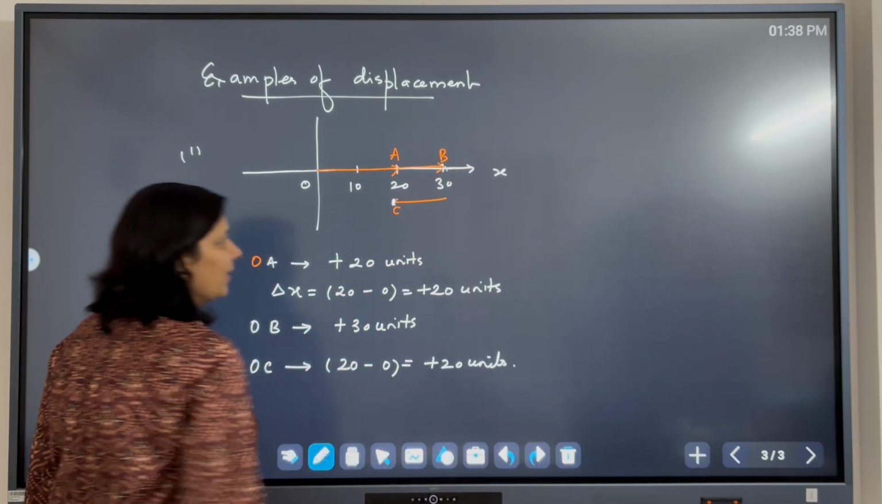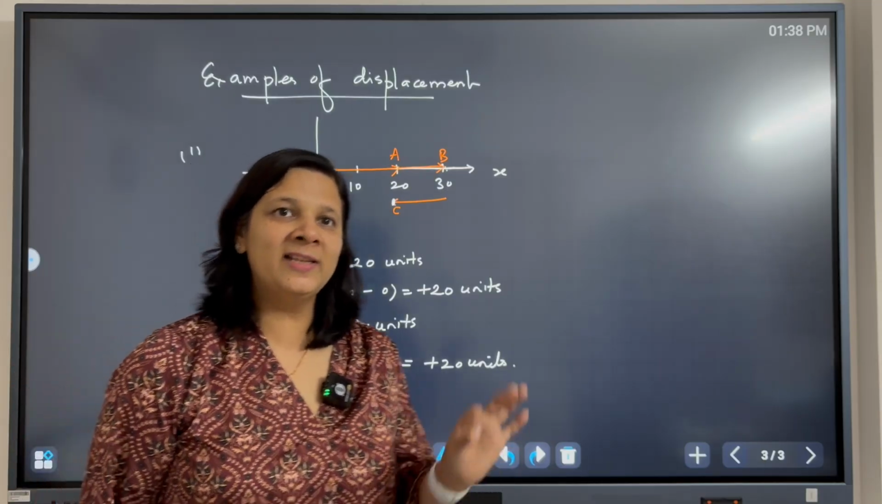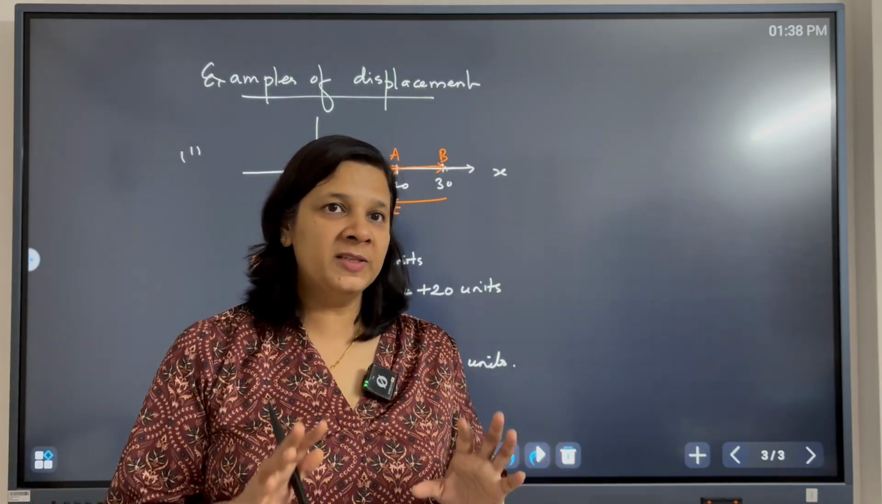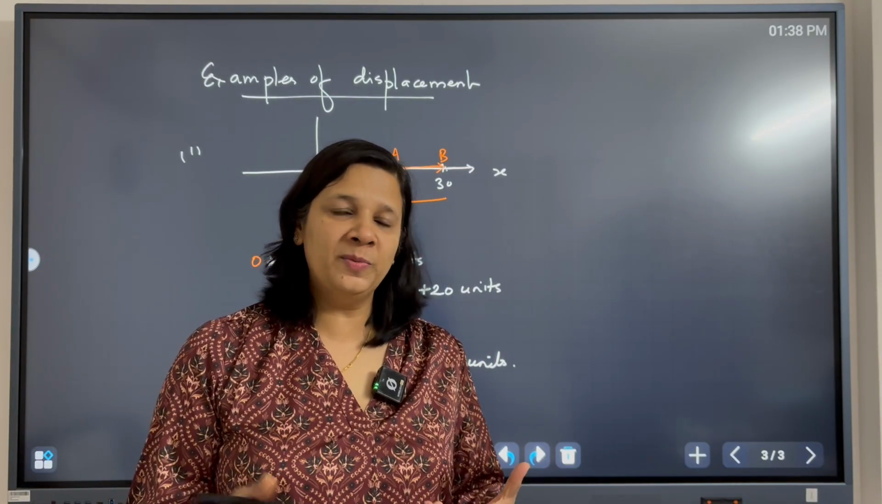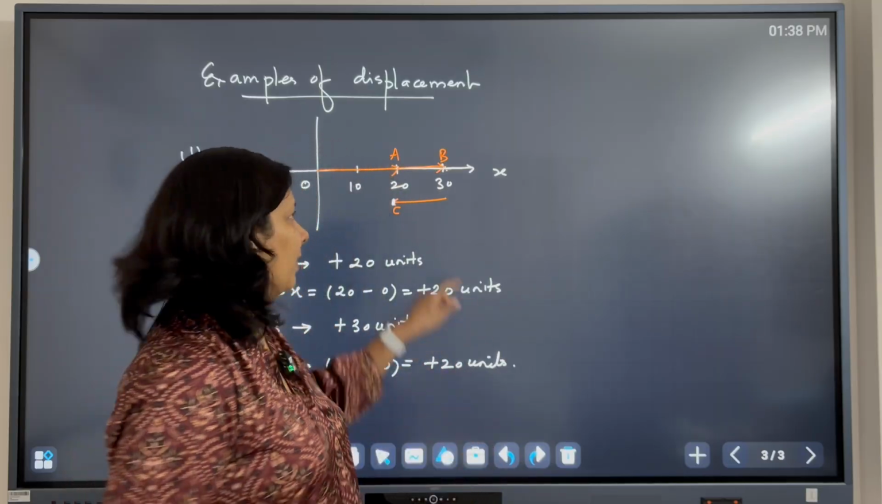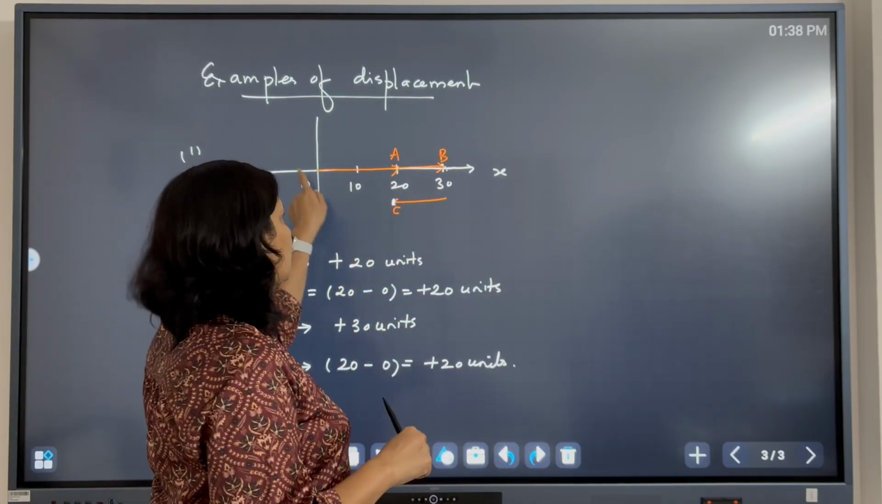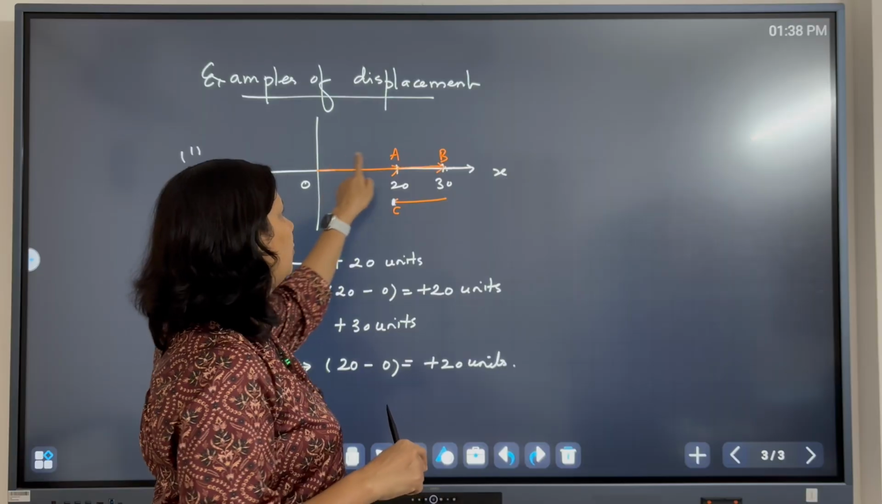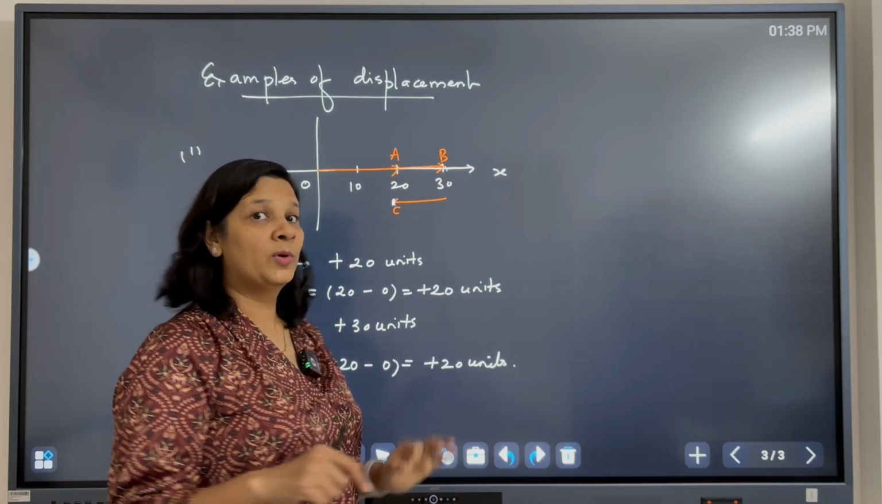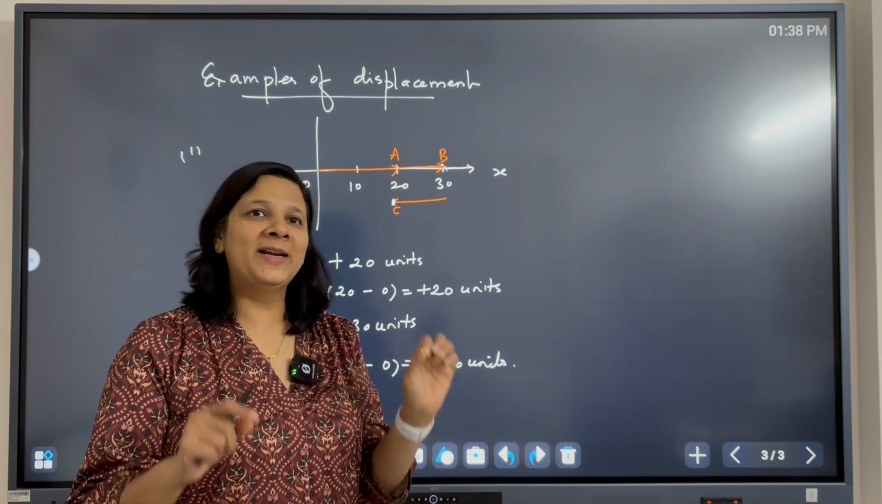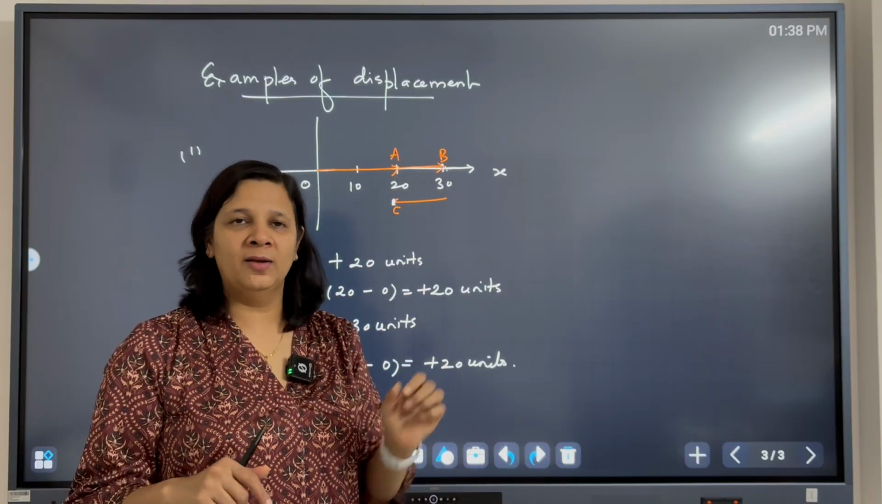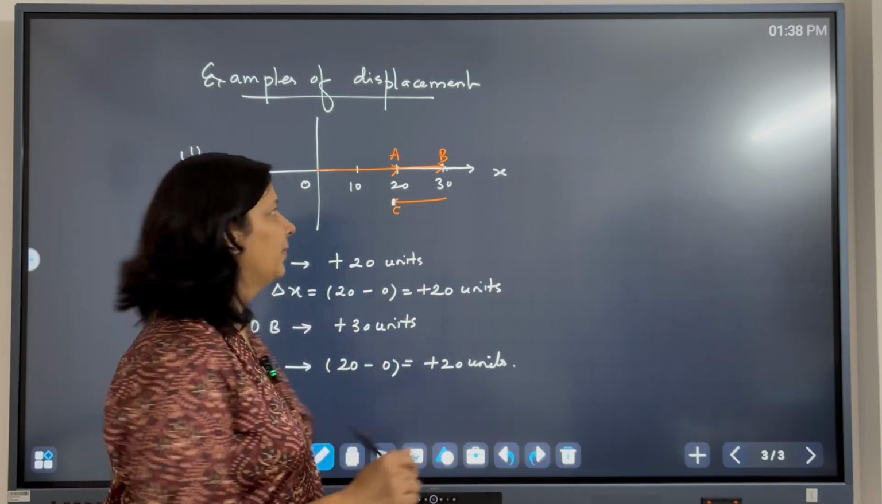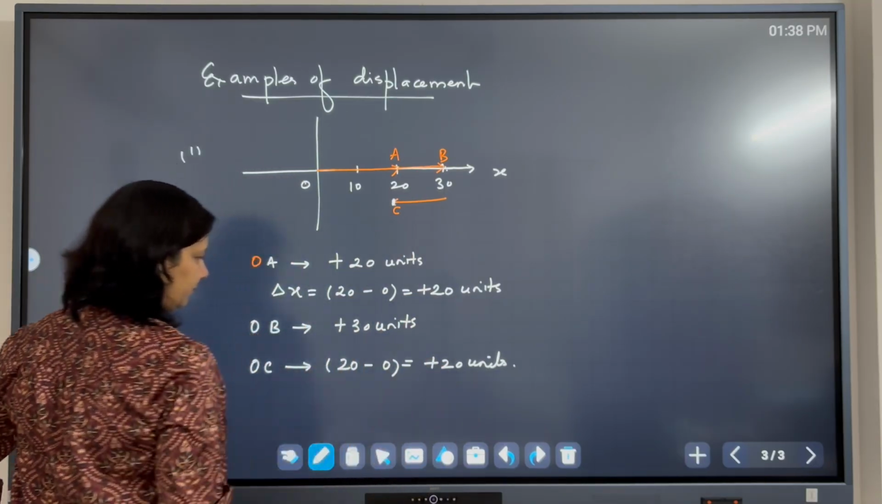Now you see, in this case, when the object has changed direction, the magnitude of displacement is not the same as distance. In case of the distance, the total path covered by an object from O to A to B to C is 40 units. But the displacement is the shortest distance between the initial and the final point. So that is plus 20 units.